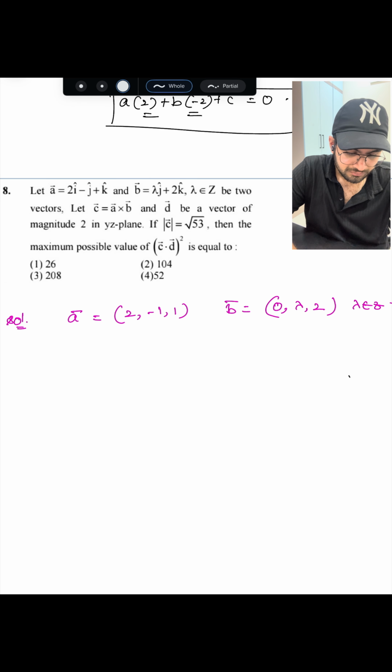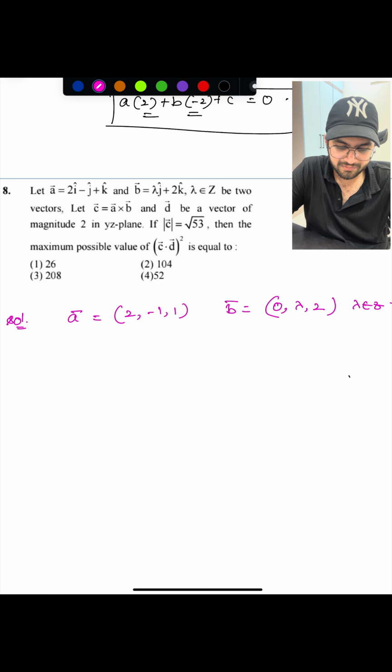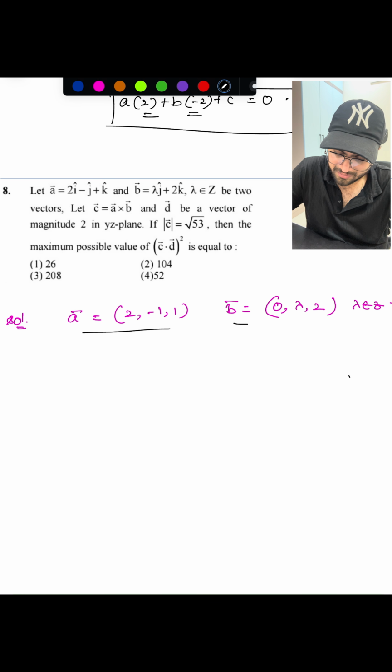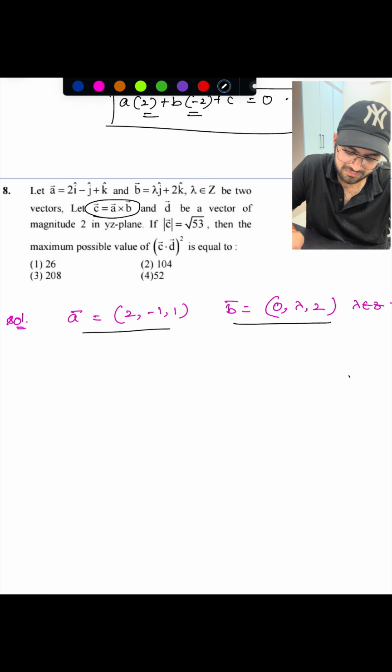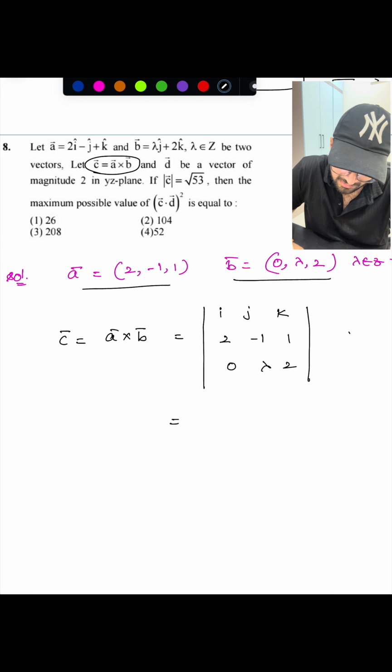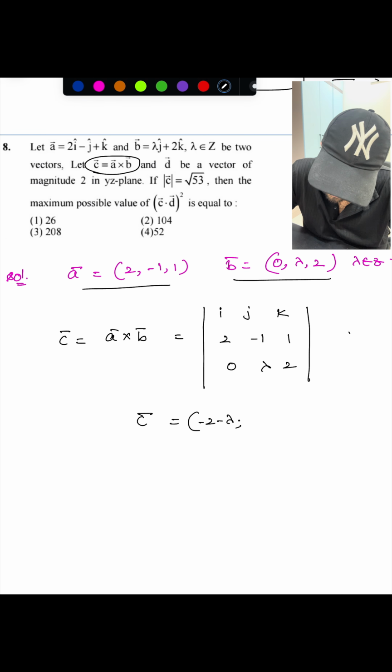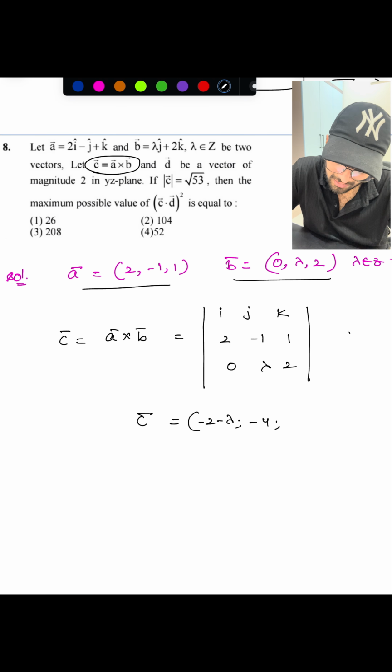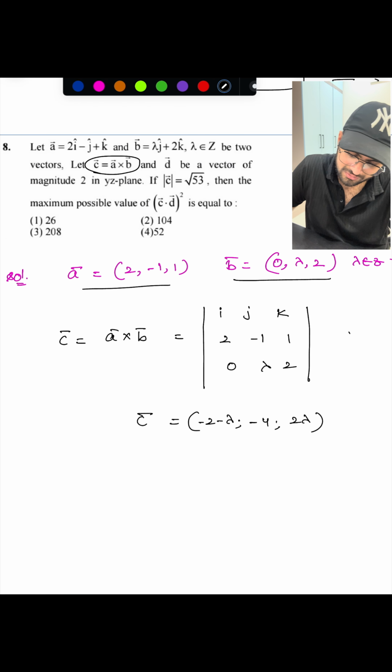Anyways, let's see the question. So a bar is given clearly, b bar is given. Now c bar is a bar cross b bar. So let's find c bar equals a bar cross b bar. We know how to find the cross product, which is the determinant with i, j, k, then the rows of a and b. So you will be getting c bar as (-2 - lambda, -4, 2 lambda), right? So this is c bar.